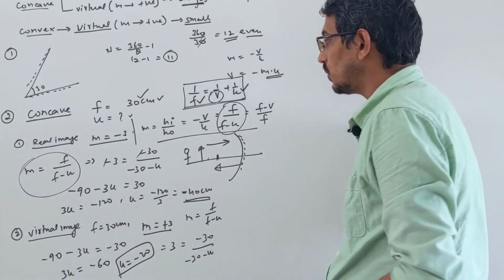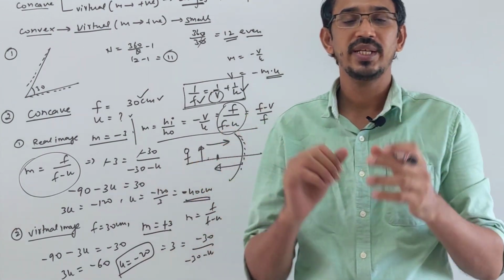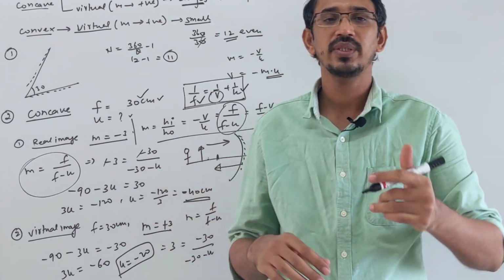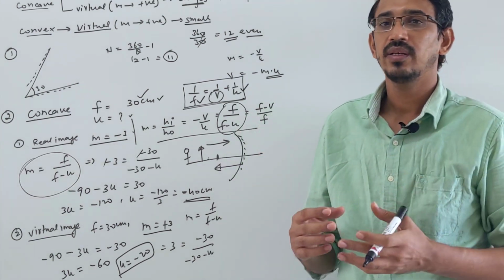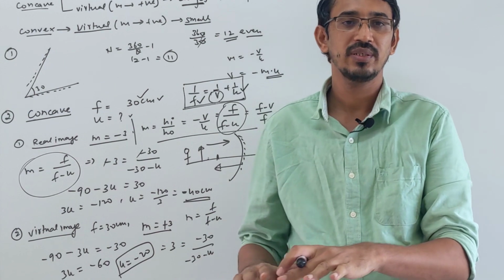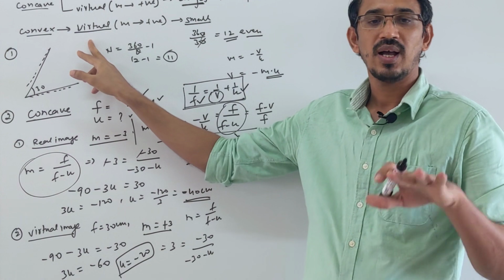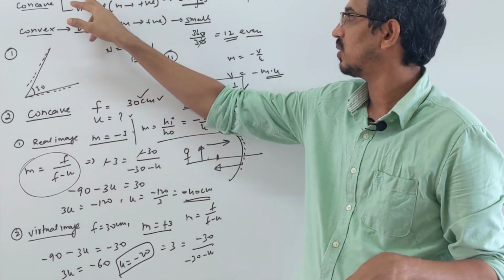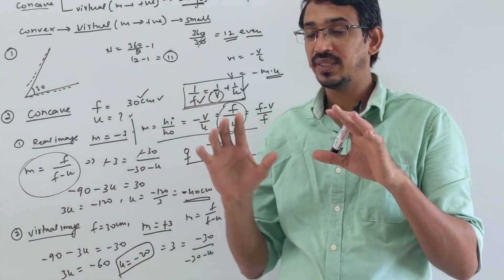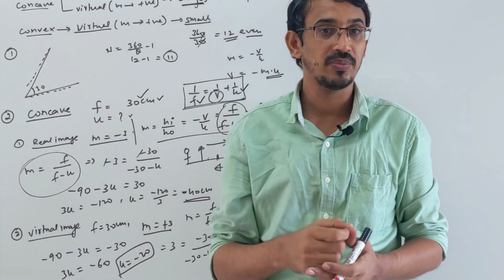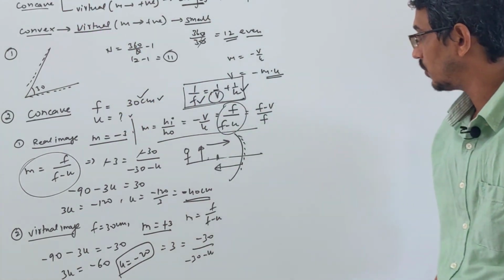So these are two possibilities when you talk about a concave mirror. Suppose they said the same question, but with a concave mirror making an image half of the size of the object, then this case is not possible, because a smaller image is always a real image only. So in this case you don't have to write both, because here in this question they said that the image size is 3 times the object, so it can be real also, it can be virtual also, right? Okay, let's move on to the next question.